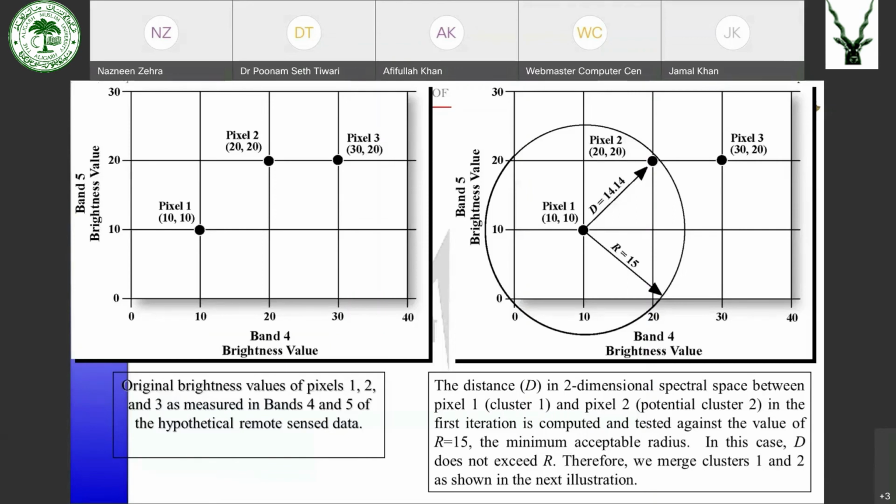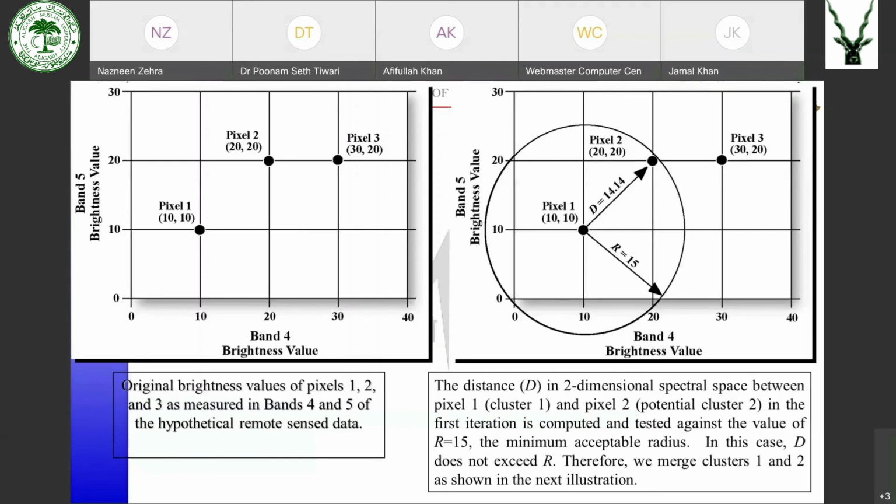When the second pixel is evaluated, it will check whether the second pixel has to go to cluster 1 or it will form a new cluster of its own. So it will calculate the distance between this pixel and the mean of cluster 1.